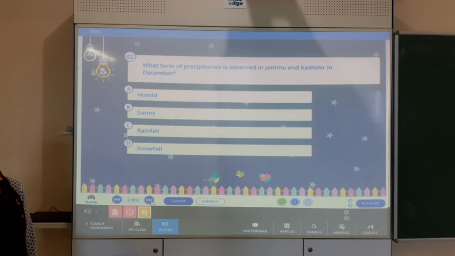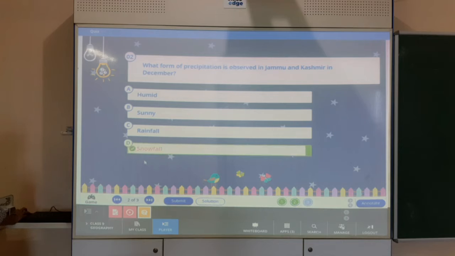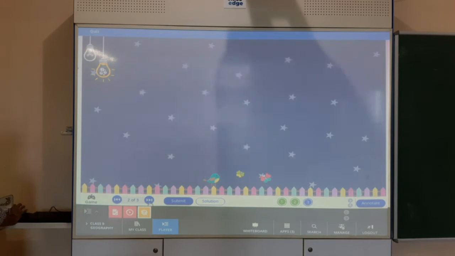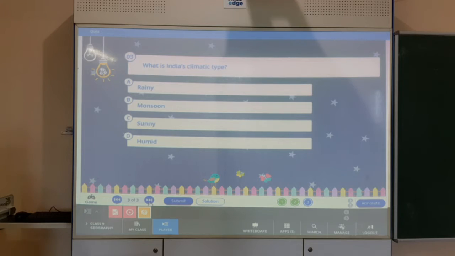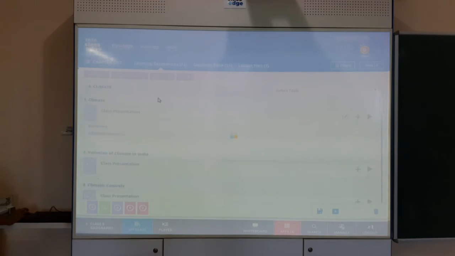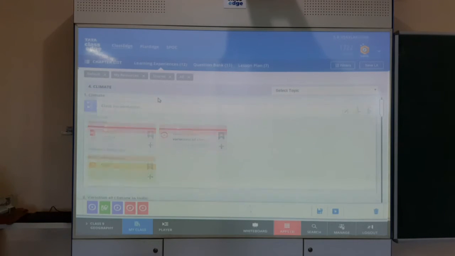Now the next question is, what form of precipitation is observed in Jammu and Kashmir in December? There are four options: humid, sunny, rainfall and snowfall. So it is snowfall. Next question, what is the Indian climate type? We have just discussed this. What is the Indian climate type, students? It is monsoon. So likewise, the first topic I think is clear to everyone.